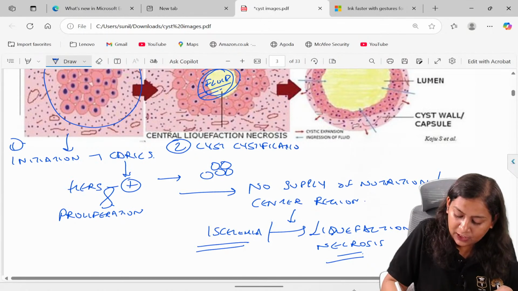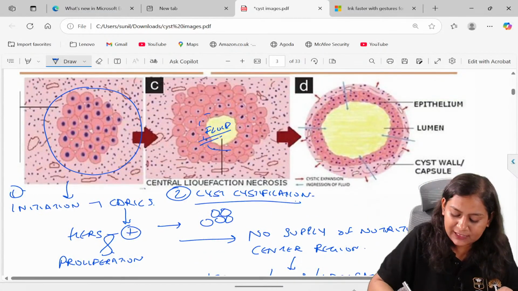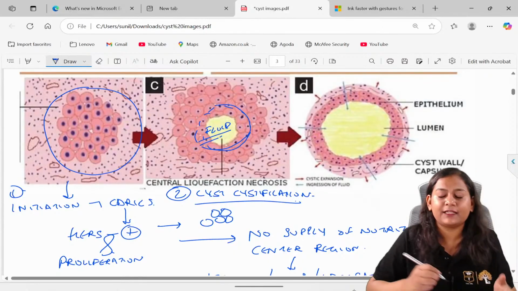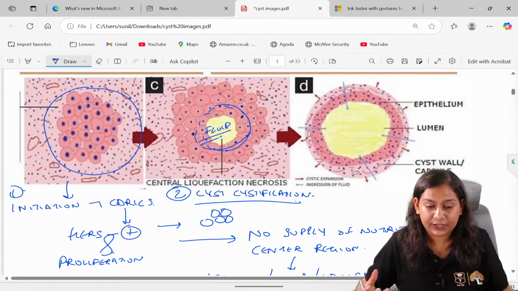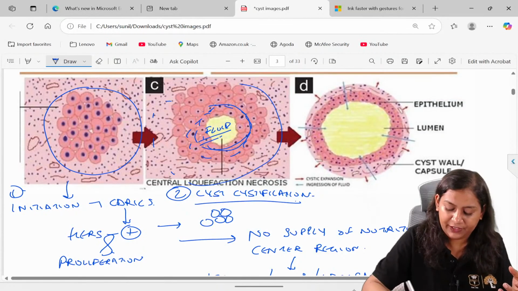Now what will happen? The further cells which are present around this area will further degenerate. Because it is proliferating, so many cells will degenerate.